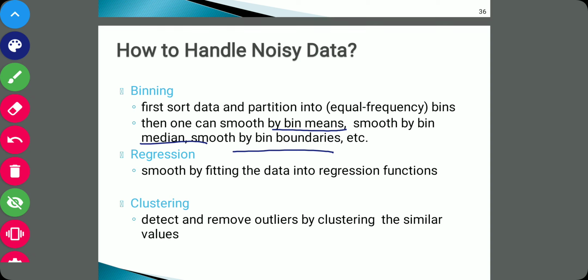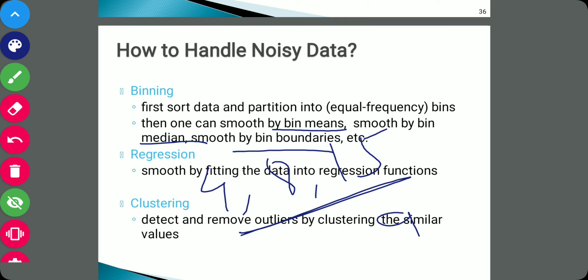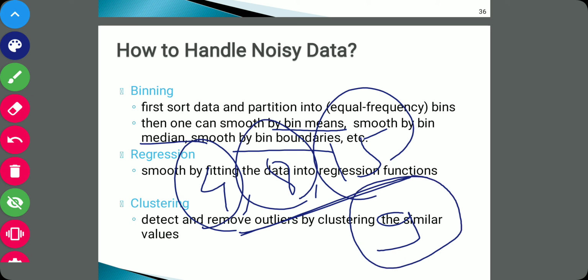In this, each value in a bin is replaced by the bin mean value. If bin 1 contains the values 4, 8 and 15, the mean value of this is 9. So all the values in this bin are replaced by 9, because the mean value of the bin is 9. That is smoothing by bin means.